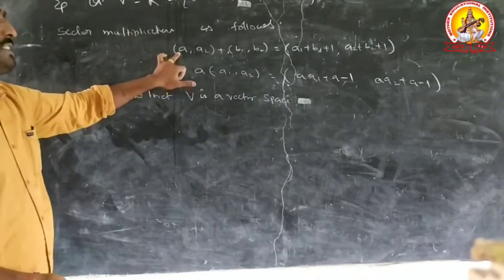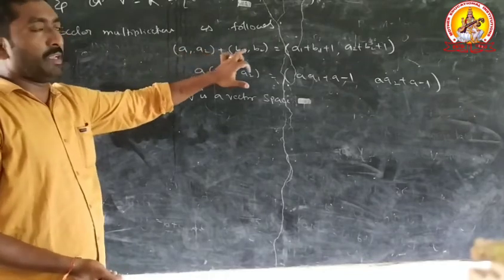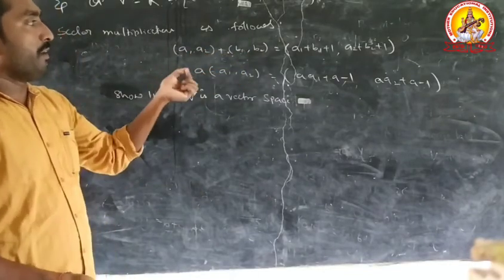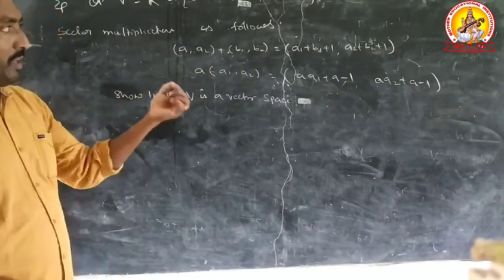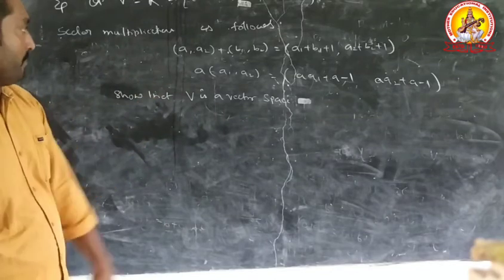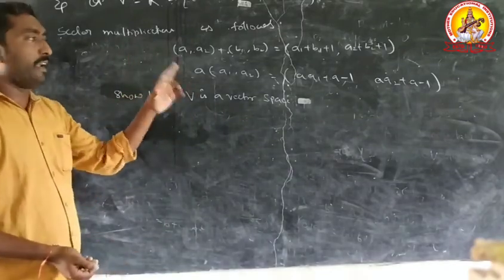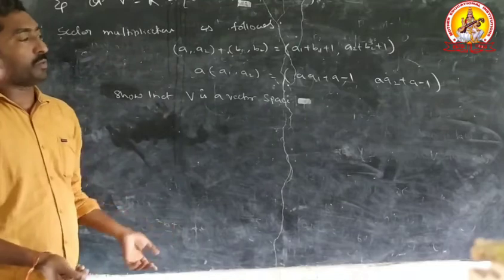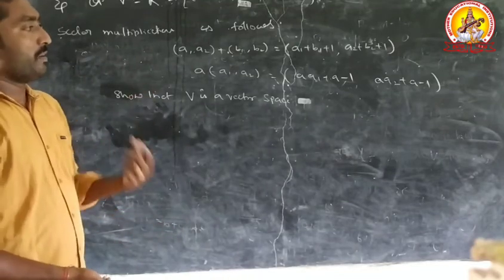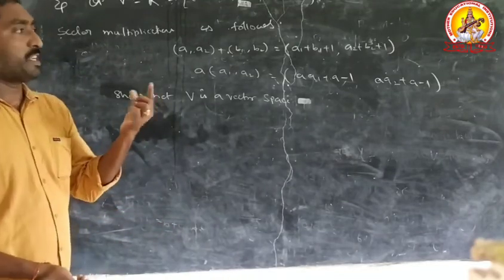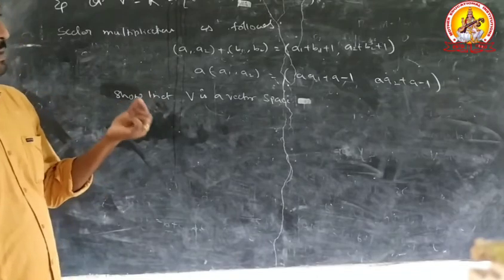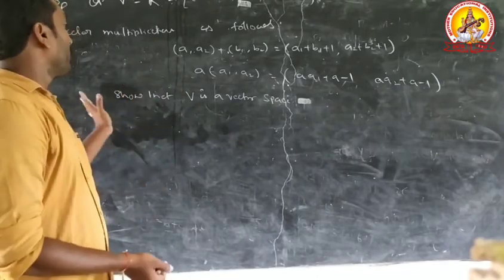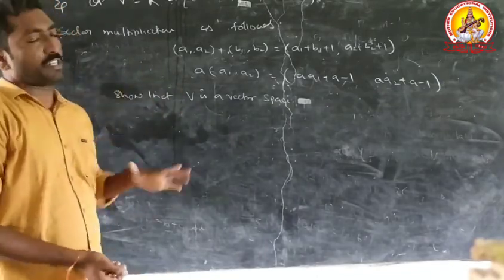First condition: A1 A2 plus B1 B2 equals A1 plus B1 plus 1, A2 plus B2 plus 1. Another condition, A into A1 comma A2 equals A1 plus A minus 1, A2 plus A minus 1. So that V is a vector space.